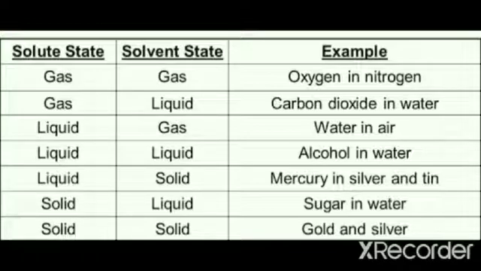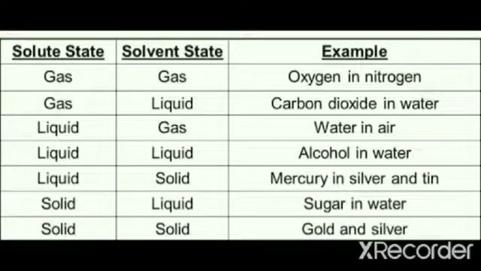Mercury, it is in the liquid state. Mercury is a metal but it is in the liquid state. Silver is in the solid state. So what type of solution do you get? Liquid in solid type of solution. Sugar in water, you know it is solid sugar dissolved in liquid water. So what type of solution do we get here? Solid in liquid type of solution.